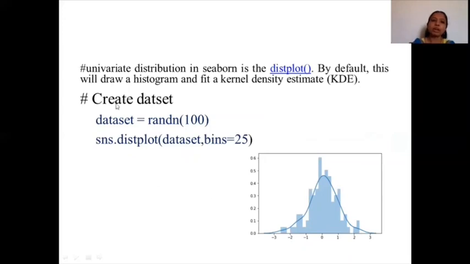For an example, I've taken a data set of 100 random numbers, and I've taken the dist plot where it is going to plot the data set. Here I have taken the bin size as 25. If you're not specifying the bin size, it will take it as 10 by default. So here you can see the histogram followed by your kernel.